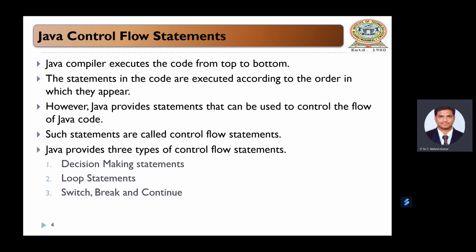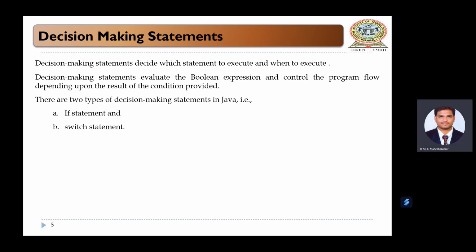Java provides three types of control flow statements: decision-making statements, loop statements, and the switch, break and continue statements. You are already familiar with all these statements from C and C++. First we'll talk about decision-making statements. With the help of these statements, you decide which statement is to execute and when to execute. These statements evaluate the Boolean expression